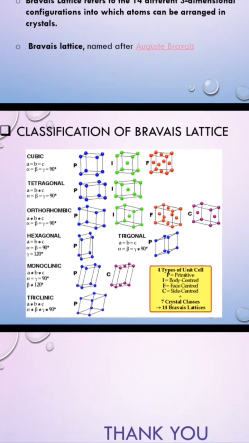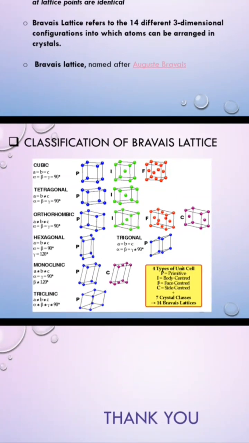So like this, all these structures are given by Auguste Bravais. So it is known as Bravais lattice.